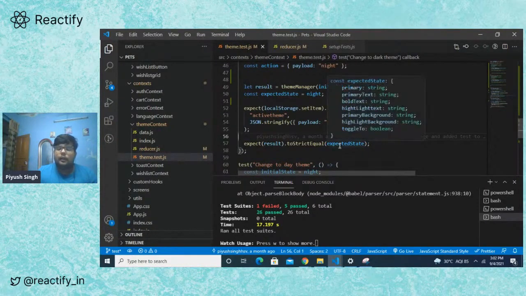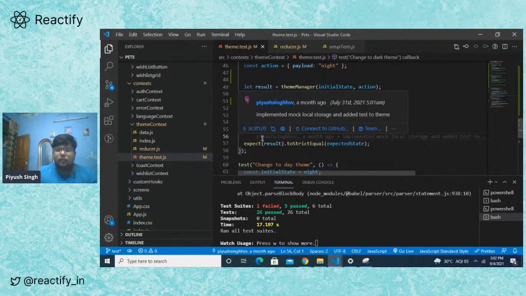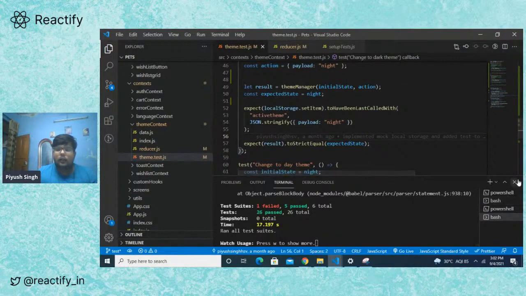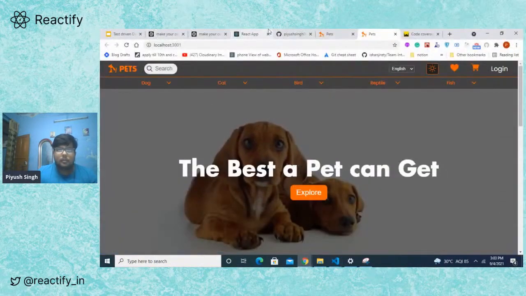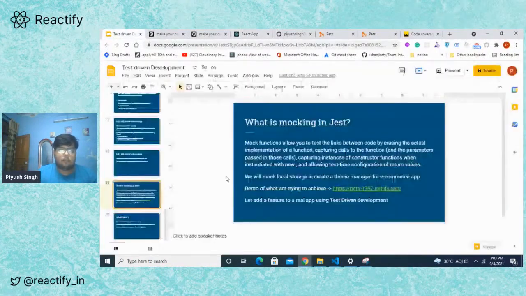If the result is as expected, the test is passing. If it's false, then the test is failing. So yeah, this is my presentation about test driven development.